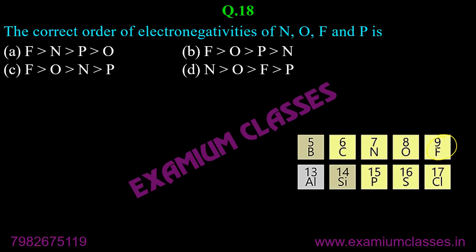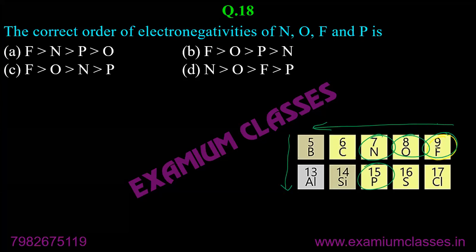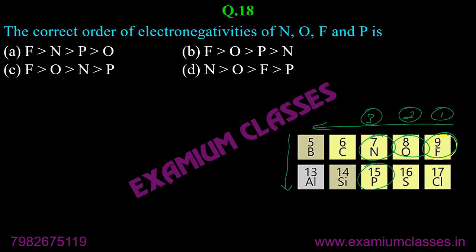So we have fluorine, oxygen, nitrogen, and when we are talking about electronegativities in decreasing order, electronegativity decreases in this case, and electronegativity decreases down the group also. So it means fluorine, oxygen, nitrogen, and then it decreases again down the group, phosphorus. Phosphorus will have electronegativity less than nitrogen down the group. So the answer will be F, O, N, P.